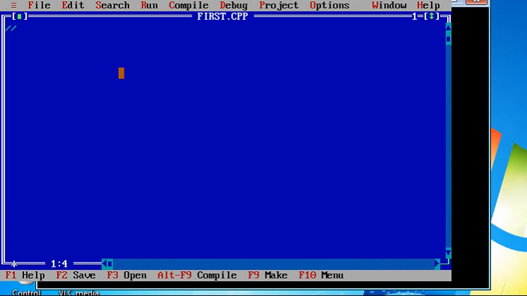I will write: this program is for addition of two, let's say, integers. So in every program you should start with the comment.